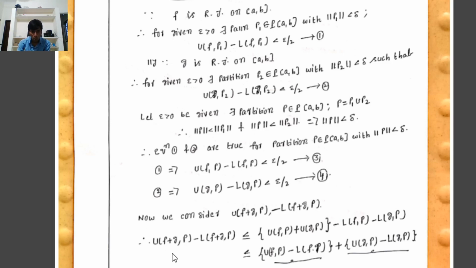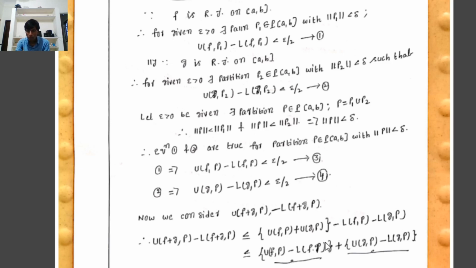Therefore, U(f+g,P) is less than or equal to U(f,P) plus U(g,P), and minus L(f+g,P) is less than or equal to minus L(f,P) minus L(g,P). Therefore, U(f+g,P) minus L(f+g,P) is less than or equal to U(f,P) minus L(f,P) plus U(g,P) minus L(g,P).